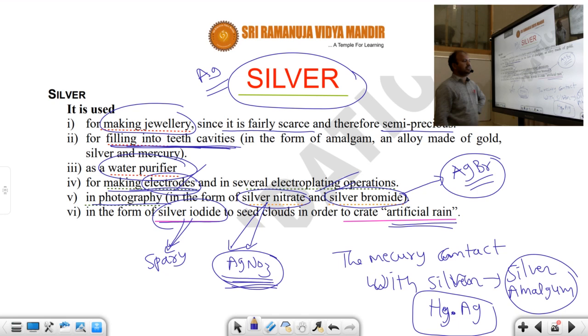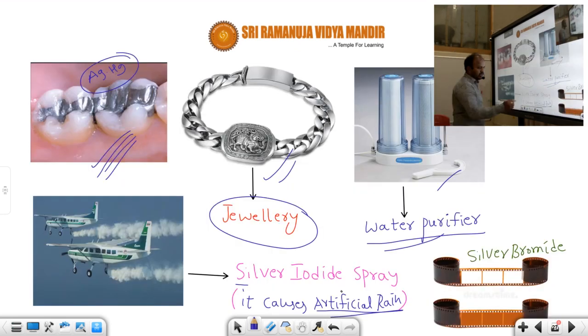Silver is used in jewelries and as a water purifier, and it creates artificial rain. But it is not in pure form, it is in the form of silver iodide. This spray, have you looked at that? This is silver iodide present in the gaseous state. It will create artificial rain.